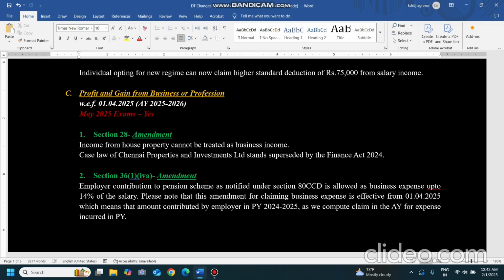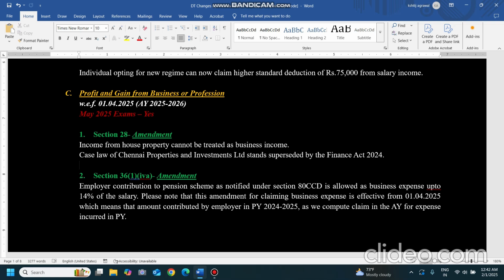Now coming to the 80CCD portion, 80CCD will be covered under deduction under Chapter 6 after some time. There is a clause that the central government employee contribution, normal contribution, those things will be covered later. Don't confuse those points over here. This is only about the claiming of business expense by the SSC.